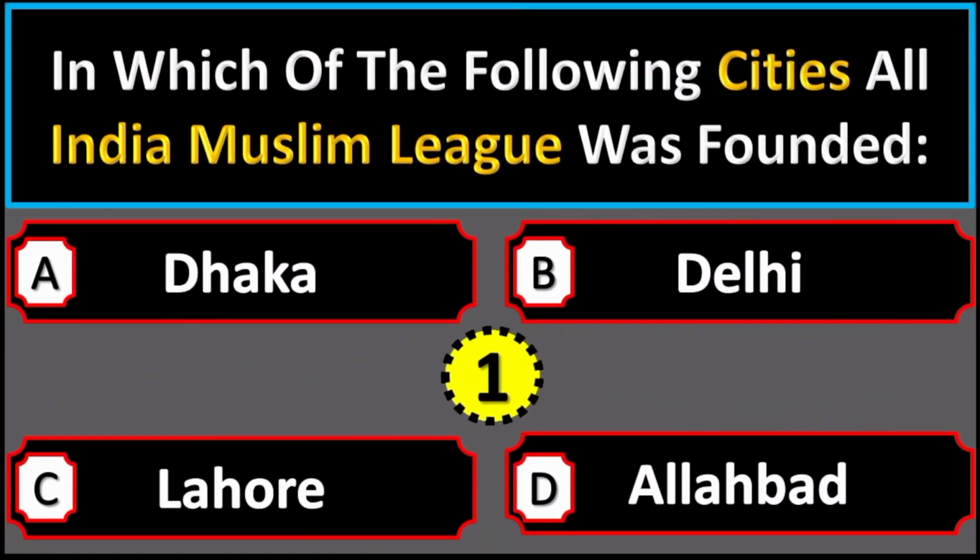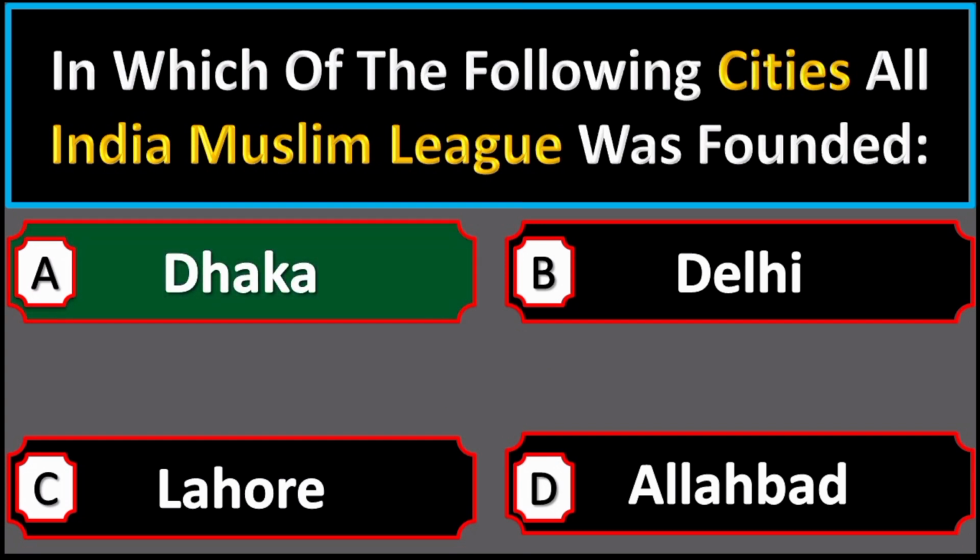In which of the following cities was All India Muslim League founded? Option A Dhaka, option B Delhi, option C Lahore, option D Allahabad. Right option is option A Dhaka.